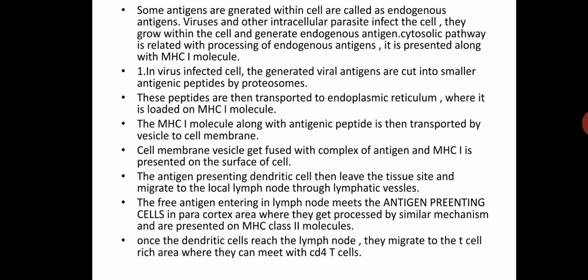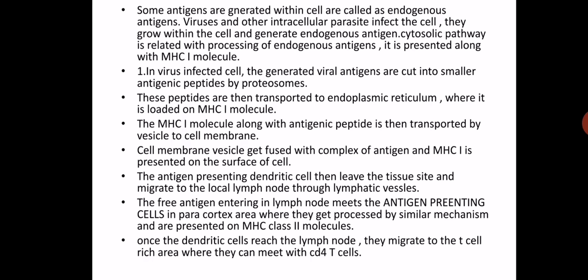The antigen presenting dendritic cell then leaves the tissue site and migrates to the lymph node through the lymphatic vessel. Now what happens? This antigen presenting dendritic cell leaves the tissue, and the dendritic cell is transported to the lymphatic vessel.